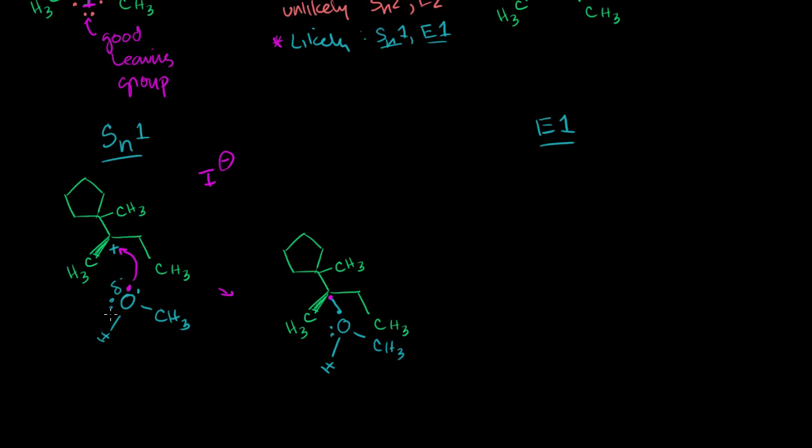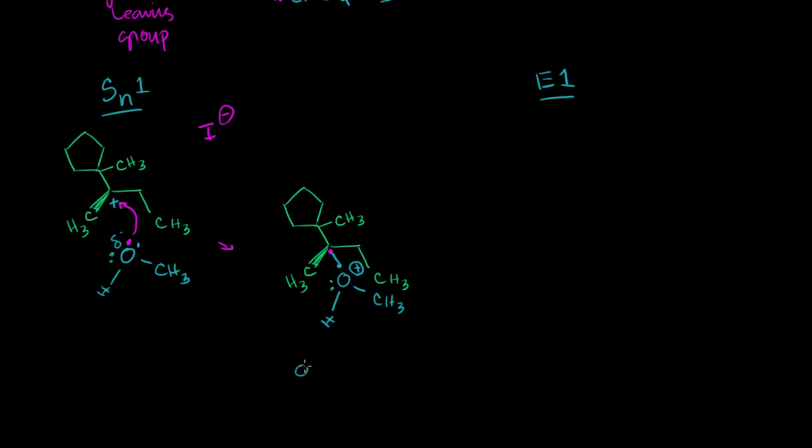Oh, I want to be very clear here. The oxygen was neutral. The methanol here is neutral. It is giving away an electron to the carbocation. The carbocation had a positive charge because it had lost an electron originally. Now it gets an electron back, so it becomes neutral. The methanol, on the other hand, was neutral, gives away an electron, so now it is positive. So now you might have another methanol molecule sitting out here someplace.